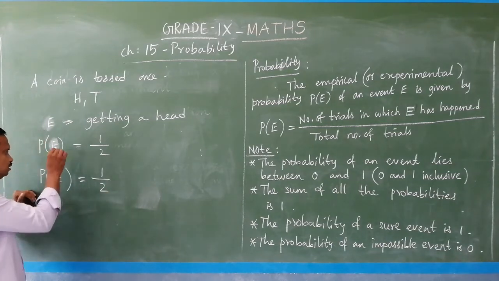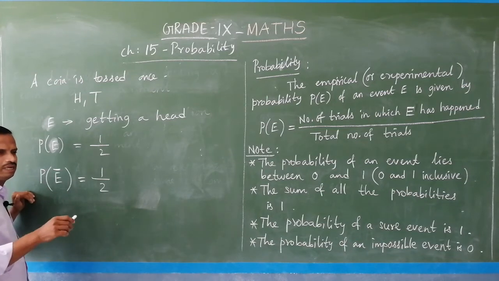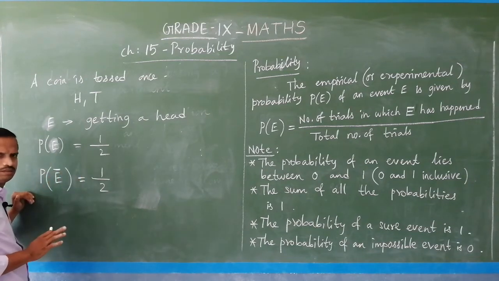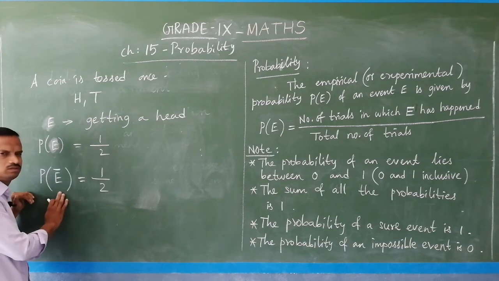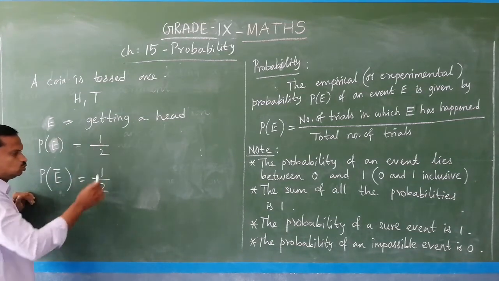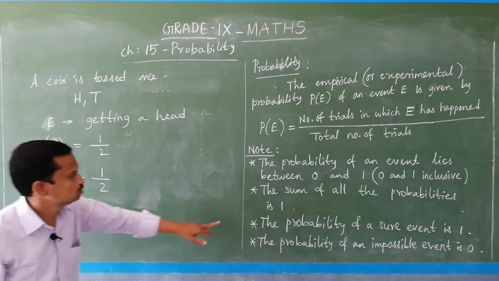These are the two opposite events, so one will not affect the other. If this occurs, the probability is 1 by 2. If getting tail occurs, the probability is 1 by 2. If you add these two, that is the sum of all the probabilities of this experiment. So this is the meaning of this.